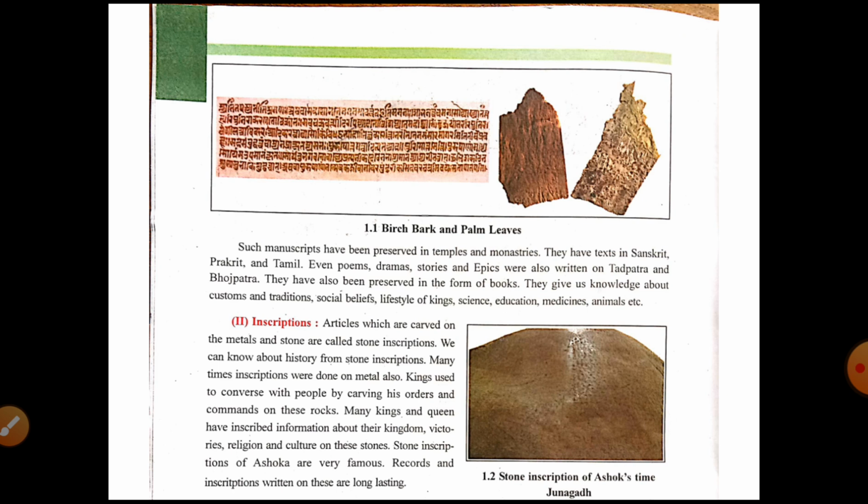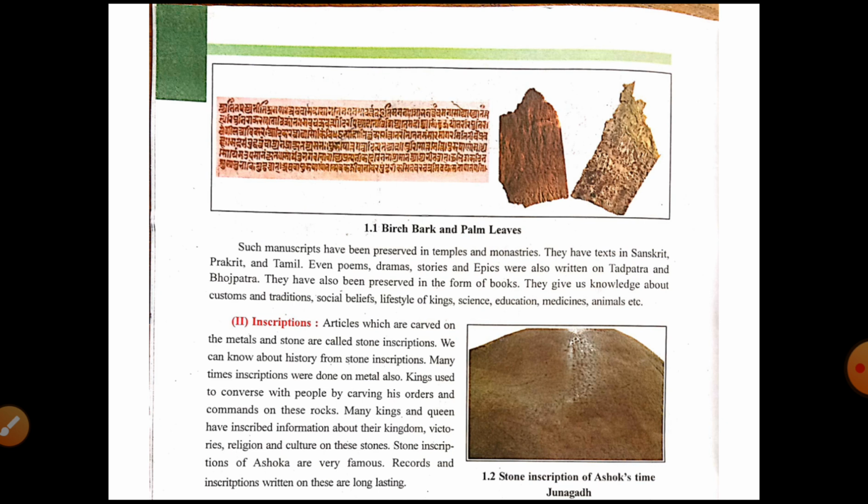So all this birch bark and palm leaves, preserved as books, give us knowledge about customs and traditions, social beliefs, lifestyle of kings, science, education, medicines, animals, etc. Which means with the help of birch bark and palm leaves, we can gain knowledge of social condition during the past, social beliefs, lifestyle of people, science, education, medicines, animals, agriculture, etc.